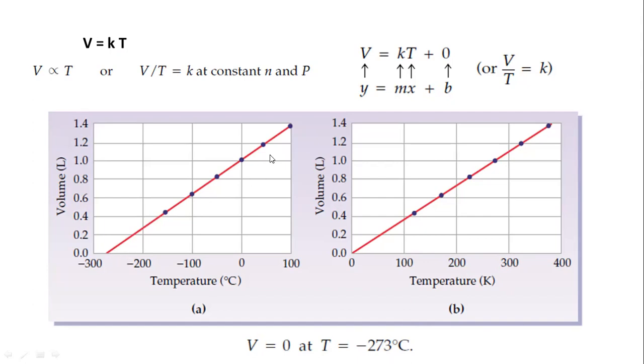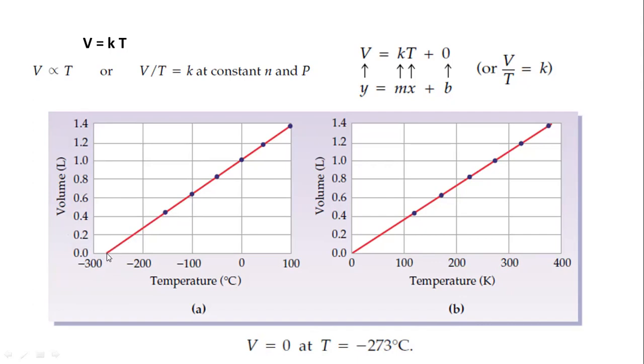And again, if you extrapolate this graph, you will reach the point that is minus 273 on the x-axis and 0 on the y-axis.